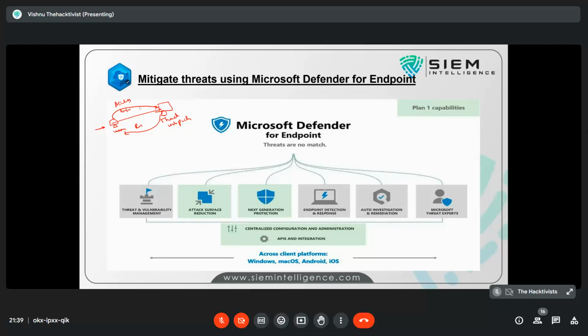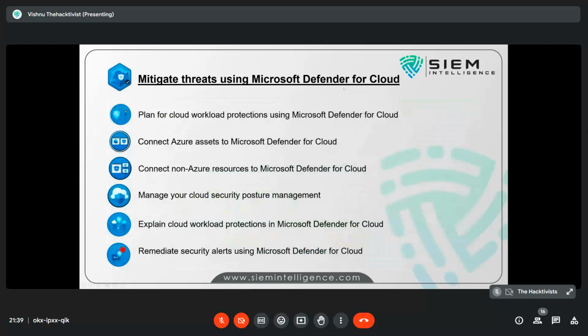Similarly, what are the things that we can collect from endpoint? We have vulnerability management, attack surface, next gen protection, endpoint detection and response, auto investigation and remediation, and finally threat experts, that is by using threat intelligence. So you can install all these on Windows, Mac, Android, iOS, and also applications, right? This is one of the most beautiful areas, I can say. Then similarly for cloud also, right?